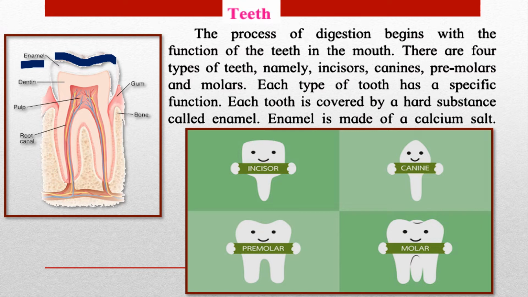Incisors, जो आगे के, the front teeth that you have, 4 जो ऊपर और नीचे के 2 दांत होते हैं फ्रंट के, those are incisors. Besides them, just उसके बाजू में pointed teeth होते हैं, those are the canines. Next, after that you have the molars. Then towards the end, उसके और पीछे की तरफ जो है, those are molars. Understood? So they have different functions.